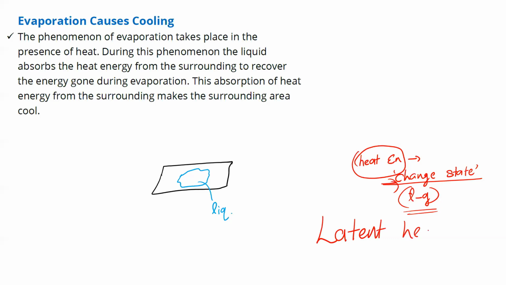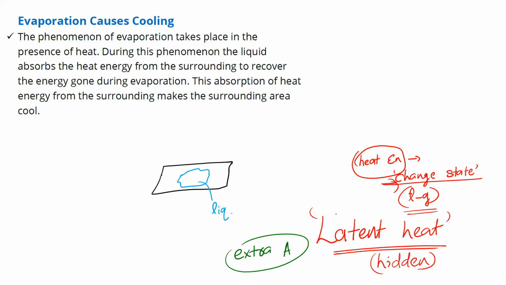Only a few of you remember. I have explained about latent heat. What is latent heat? It is the amount of heat energy required to change 1 kg of liquid to gas. I have told you latent means hidden. I have also explained that latent heat is the extra amount of energy which helps in change of state.